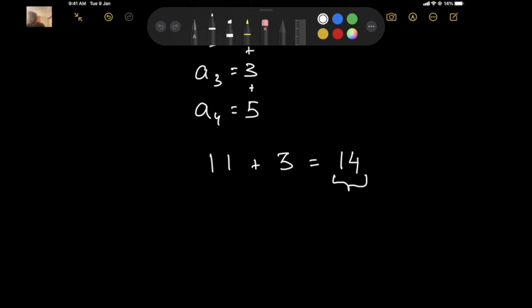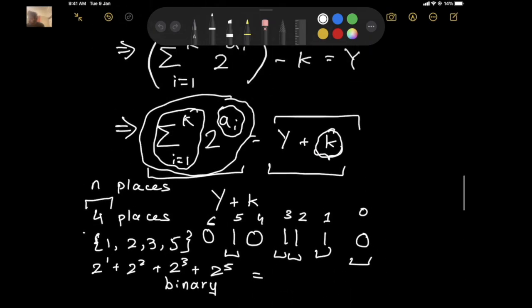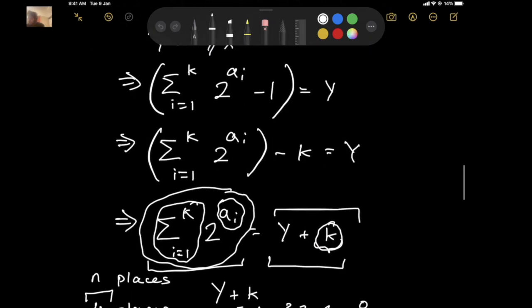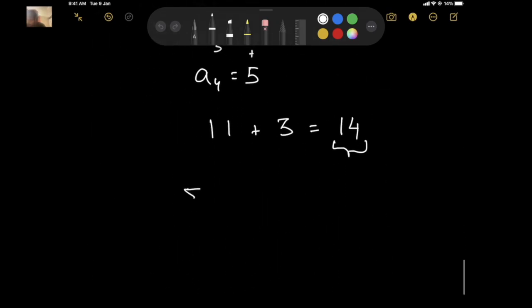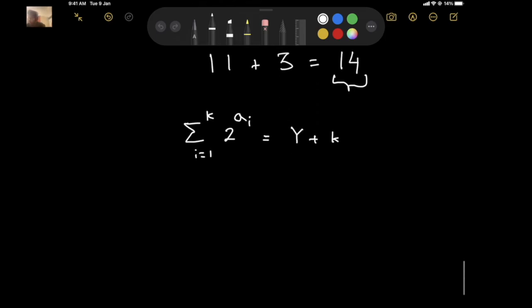Now to show that k can't be that large, this equation itself is actually enough. So let me write this again once neatly. You just have to realize that this side grows very fast compared to this side.